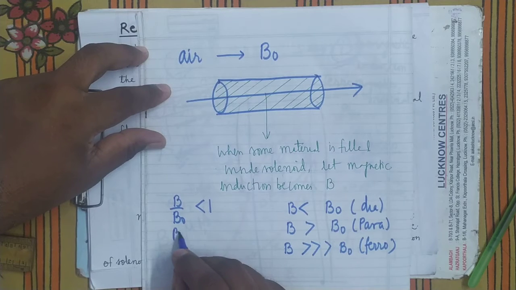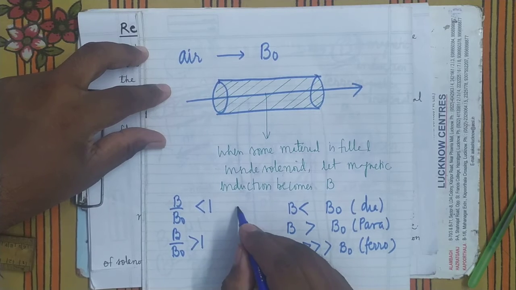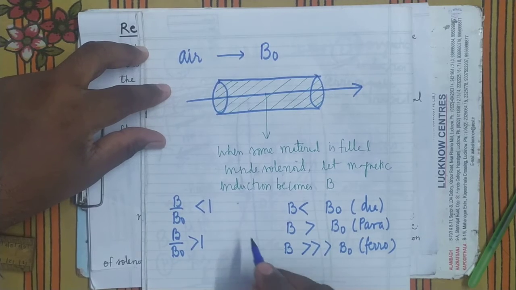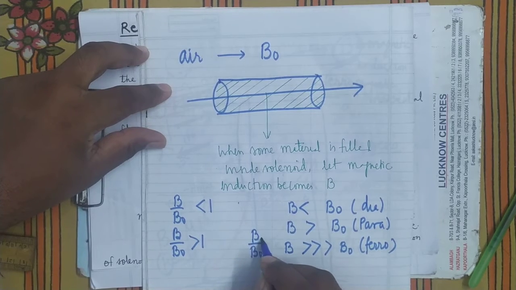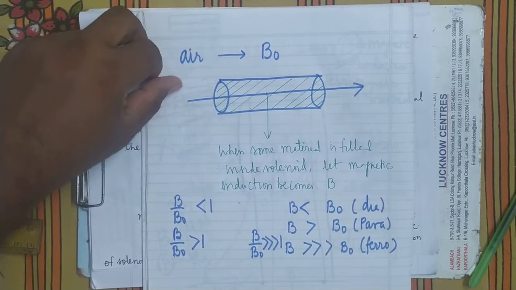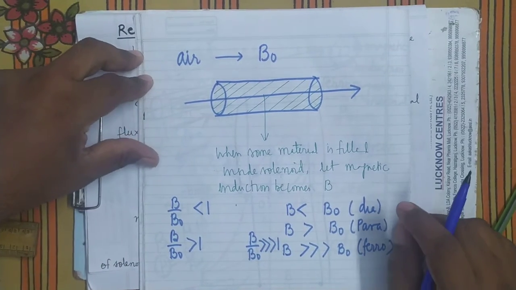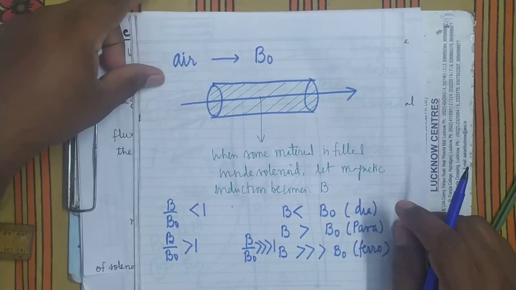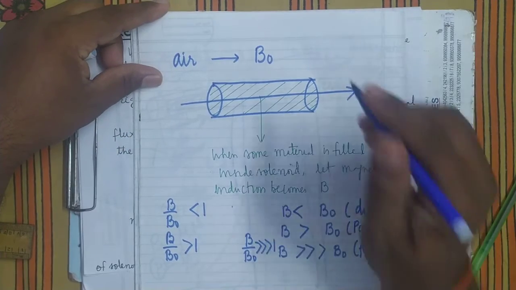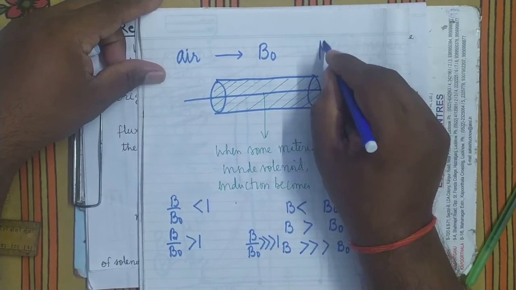For paramagnetic, B upon B naught will be greater than 1. And for ferromagnetic, B upon B naught will be very much greater than 1. It's clear. I already told that B upon B naught is mu r, the relative permeability.